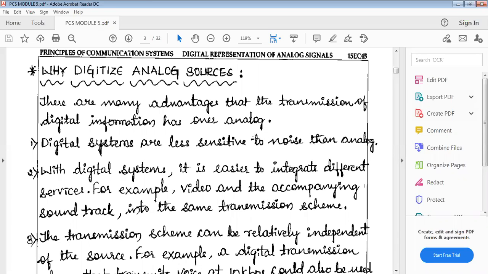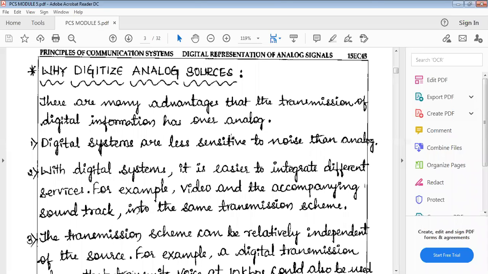Less sensitive means it is less affected by the noise. Noise is nothing but some disturbance, some unwanted signal. Noise is unwanted signal or some disturbance which is added to your original signal. The original signal may be your voice signal or some music signal, some original information signal. That we call our signal.